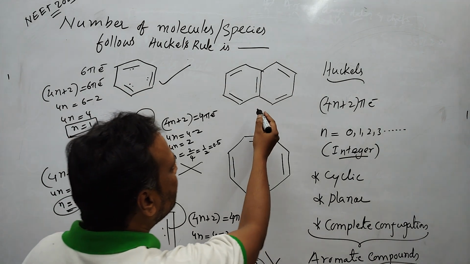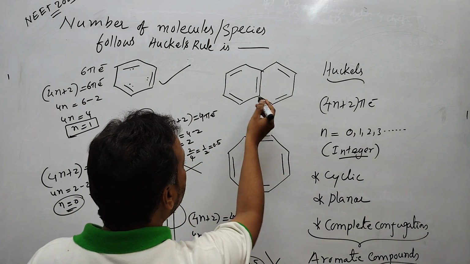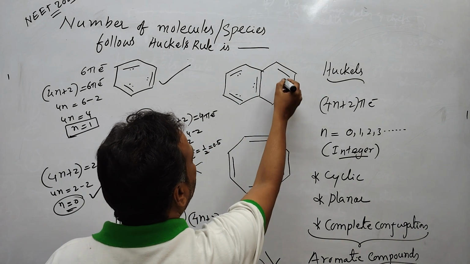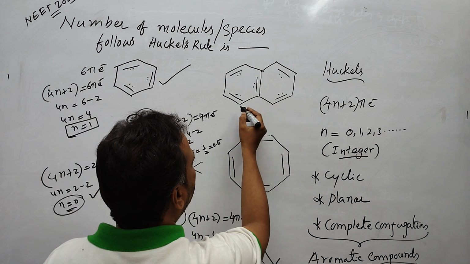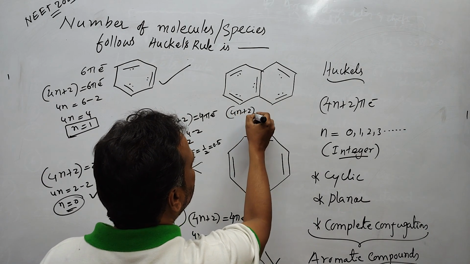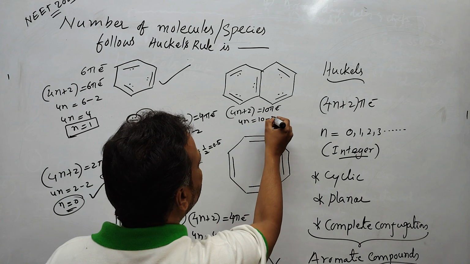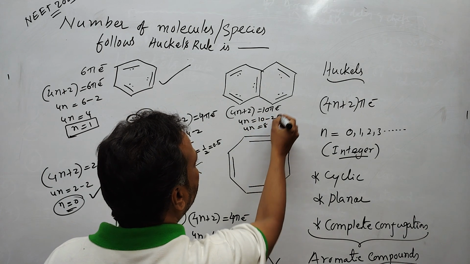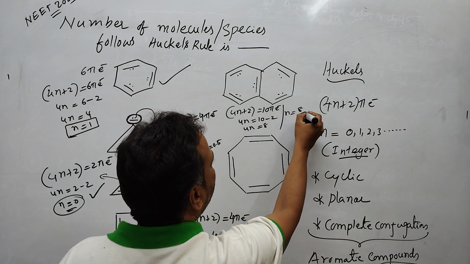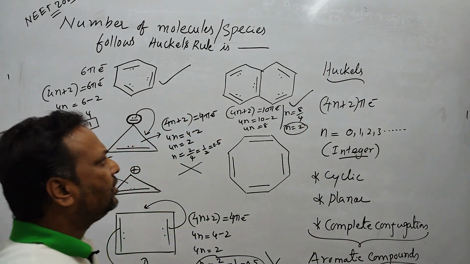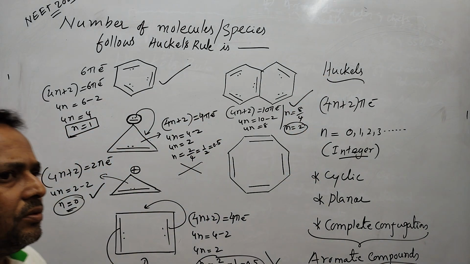Next compound, take this compound. In total, how many pi electrons? 10 pi electrons. 4n plus 2 is equal to 10 pi electrons, so 4n is equal to 10 minus 2, 4n is equal to 8, and n is equal to 8 by 4. n is equal to 2. So this molecule is following Huckel's rule.